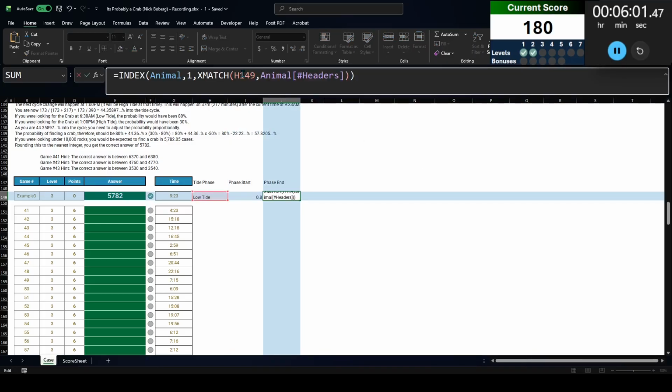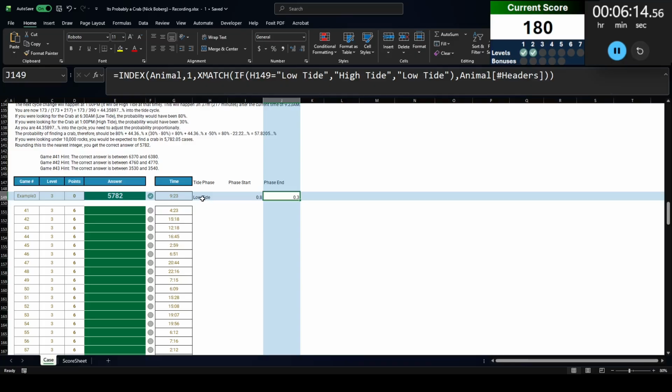Okay, and then phase end is going to be, I'm going to take this, but instead of XMATCHing low tide, I'm going to say if that equals low tide, then XMATCH high tide, otherwise XMATCH low tide. All right, so phase start 80%, phase end 30%.